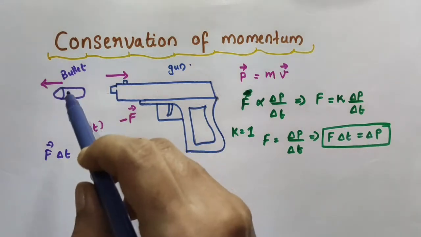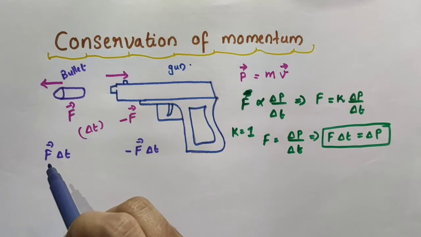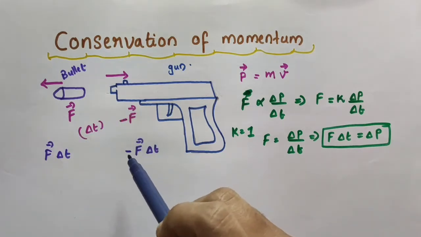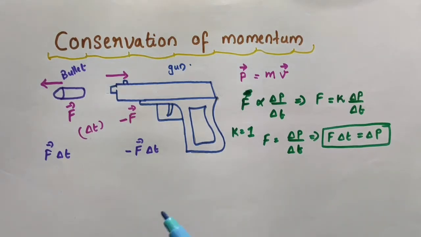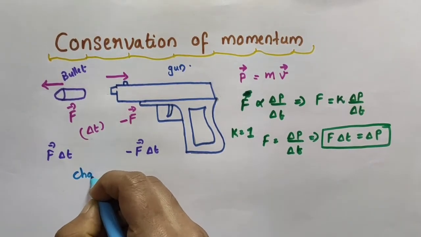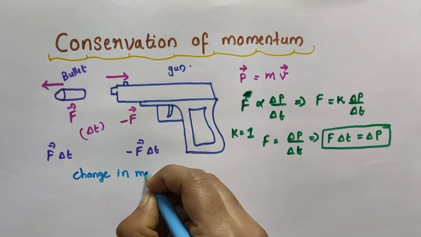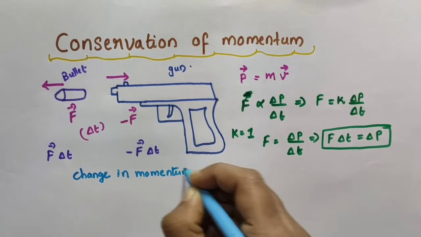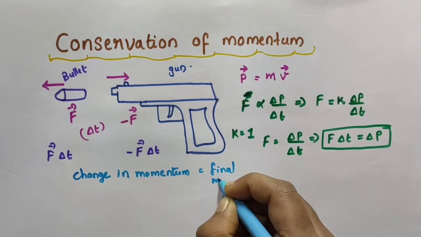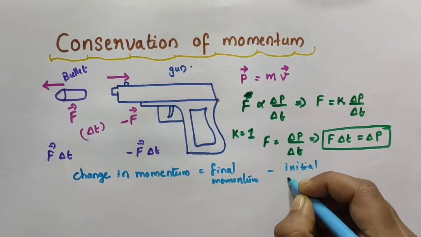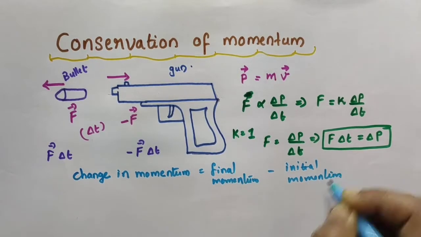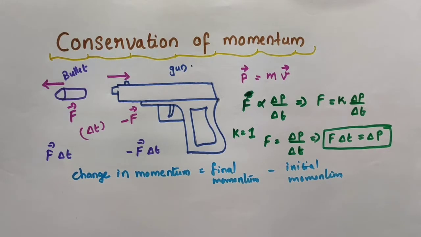So, for the bullet, its change in momentum can be written as vector F into delta T, and for the gun, as minus vector F into delta T. Change in momentum means final momentum minus initial momentum.